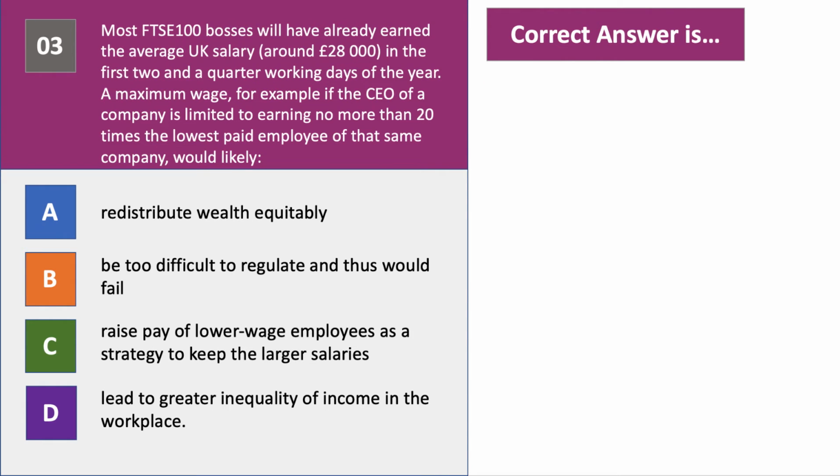Question number 3. Most FTSE 100 bosses will already have earned the average salary in the first 2.25 working days of the year. A maximum wage, for example, if the CEO of a company is limited to earning no more than 20 times the lowest paid employee of that same company, would likely lead to what? Have a go, please, at question number 3.